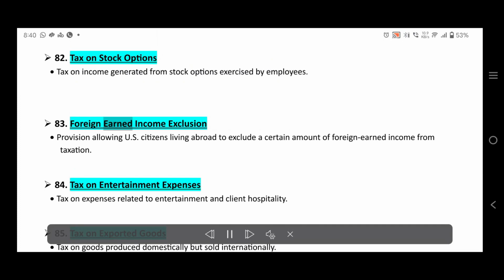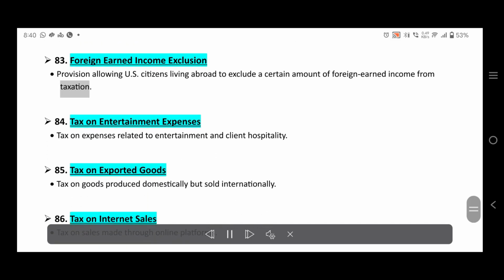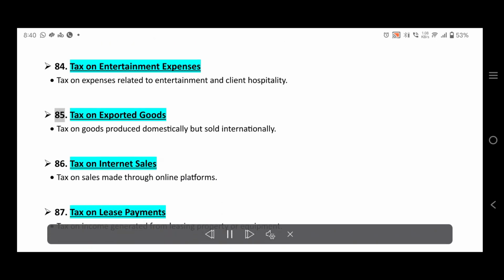83. Foreign earned income exclusion. Provision allowing U.S. citizens living abroad to exclude a certain amount of foreign earned income from taxation. 84. Tax on entertainment expenses. Tax on expenses related to entertainment and client hospitality. 85. Tax on exported goods. Tax on goods produced domestically but sold internationally.